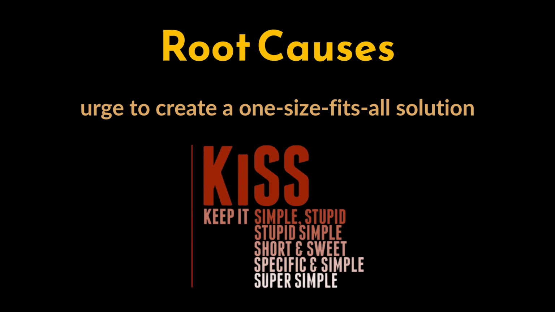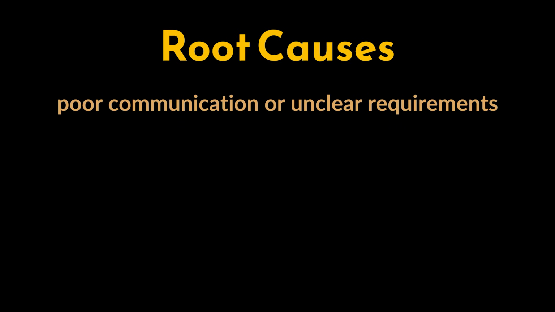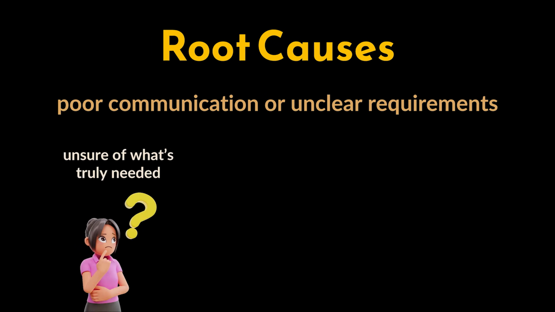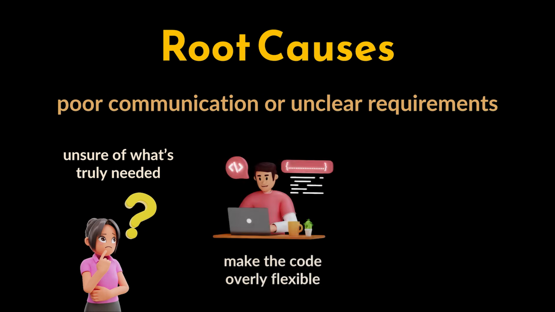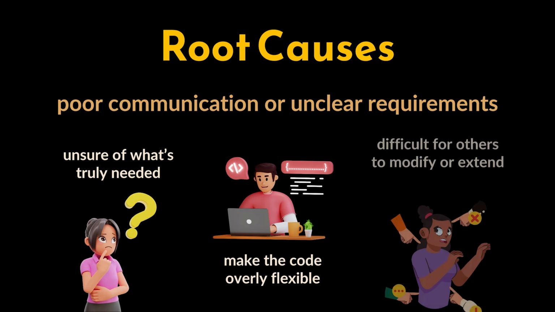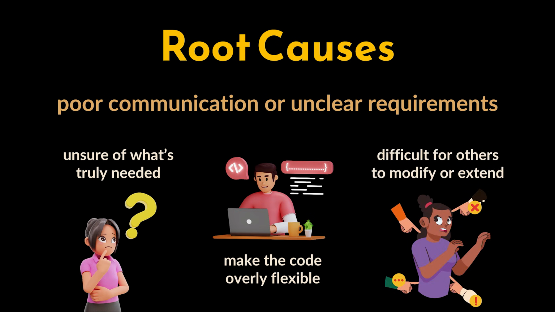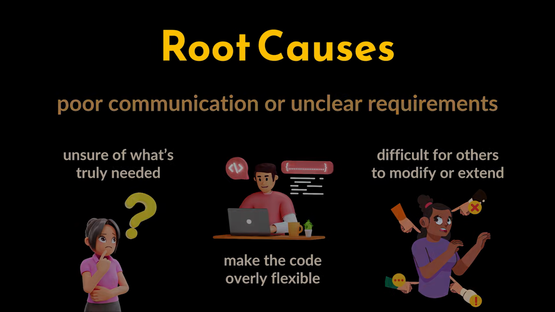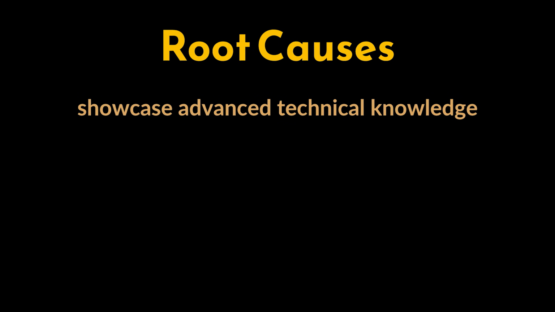even though it's a proven strategy to avoid unnecessary complexity. Sometimes accidental complexity also arises from poor communication or unclear requirements. Developers may overcomplicate the solution because they're unsure of what's truly needed, or they lack a clear understanding of the problem they're solving. Instead of seeking clarity, they hedge their bets by making the code very flexible or configurable just in case a feature is requested later. This often results in code that's difficult for others to modify or extend, since nobody's quite sure what all the moving parts do.